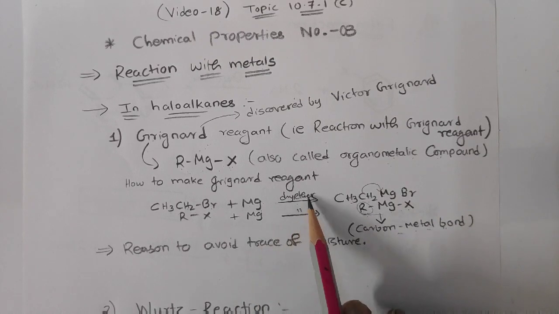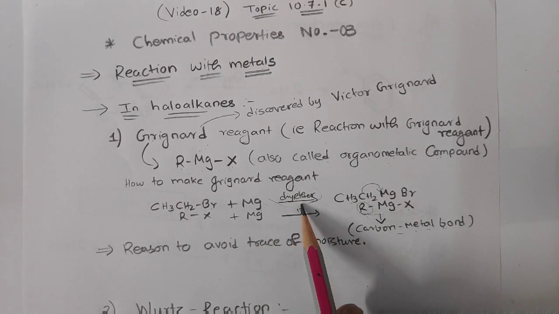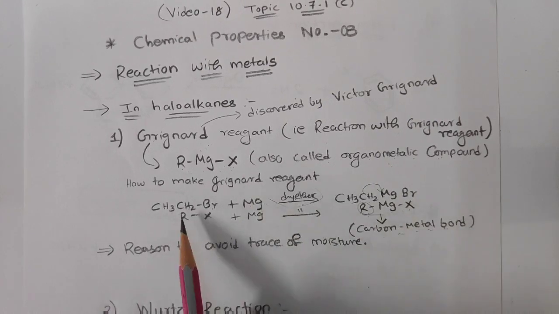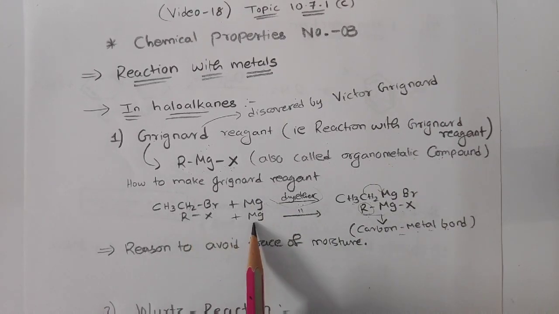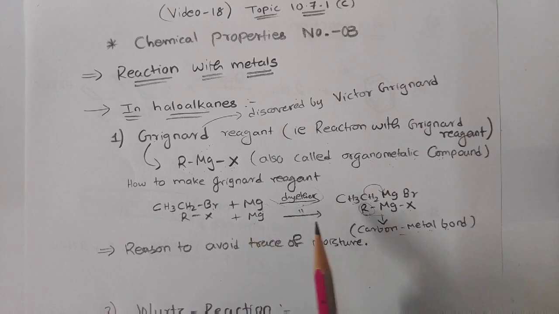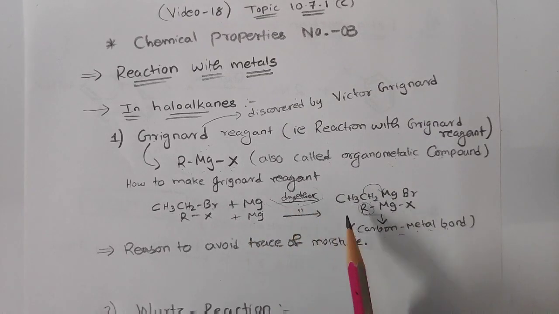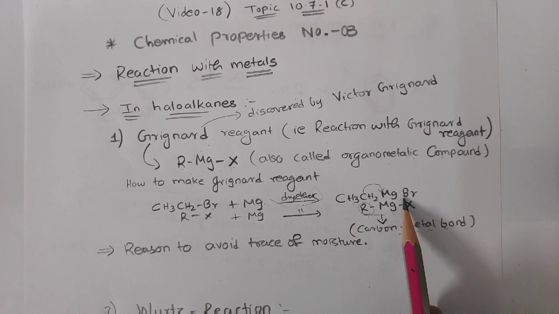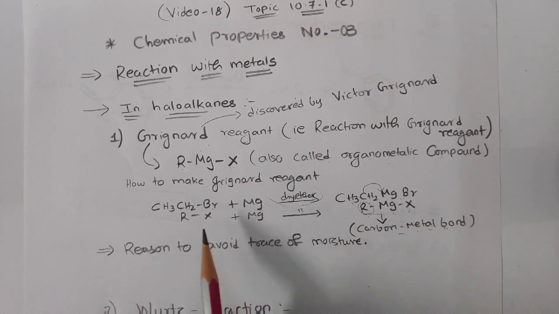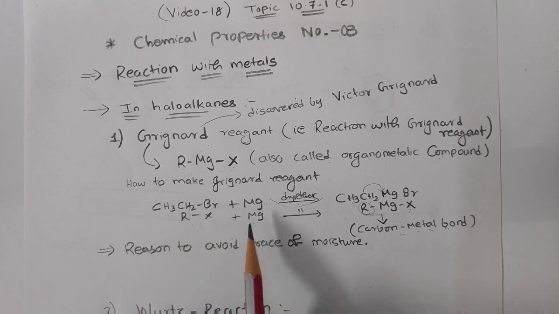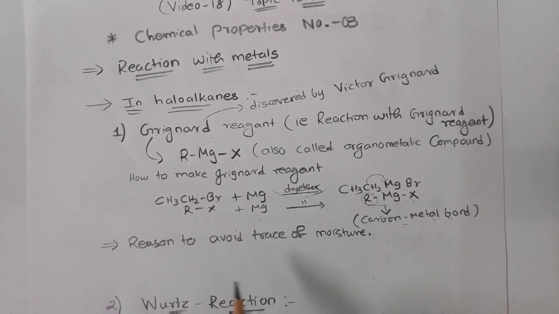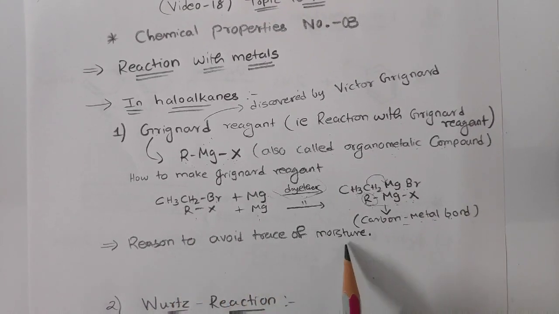Now why we use dry ether here, that is the main part. But before going to this, again we will discuss this. When an alkyl halide is treated with a metal, that is magnesium, in the presence of dry ether, we get RMgX. That is the formula for the Grignard reagent. So this is a reaction with metal, alkyl halide with a metal. Now the reason is to avoid traces of moisture.